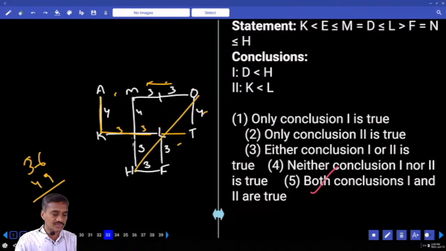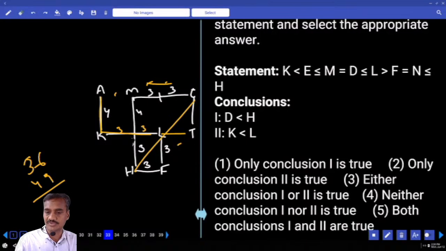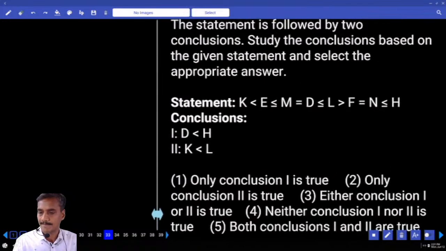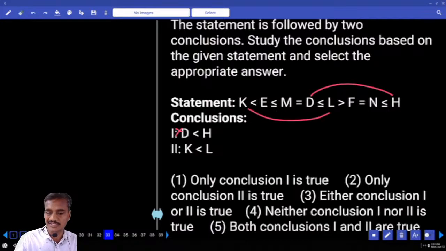Now 33 to 35, these are based on inequalities. Coming to the first one, the relation between D and H. Now D is here and H is here, between these two there are two opposite symbols and nothing can be drawn. K and L: K is here, L is here. Here K lesser than L is definitely true, only 2, that is the choice for question number 33.